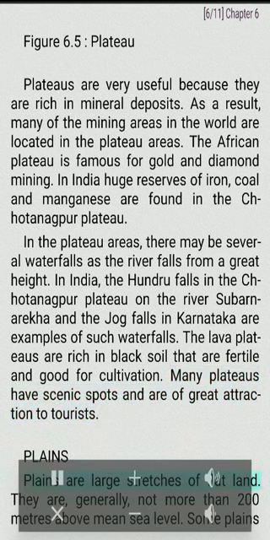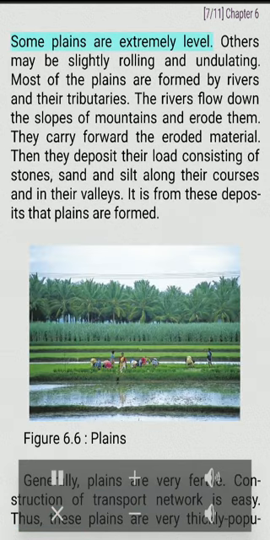Plains. Plains are large stretches of flat land. They are, generally, not more than 200 meters above mean sea level. Some plains are extremely level. Others may be slightly rolling and undulating. Most of the plains are formed by rivers and their tributaries.